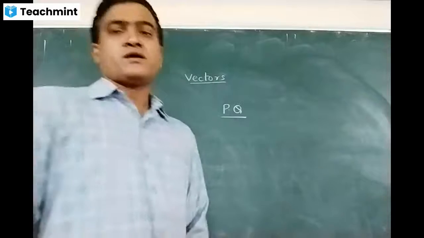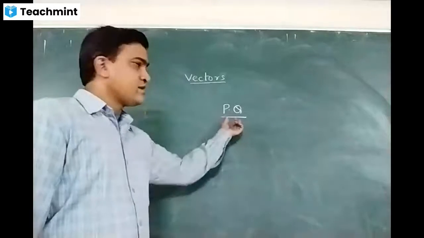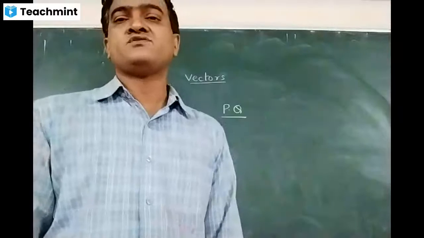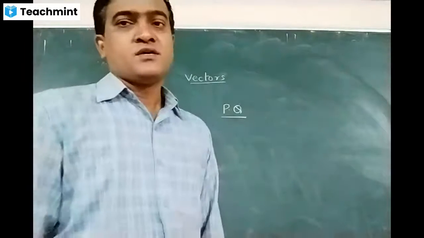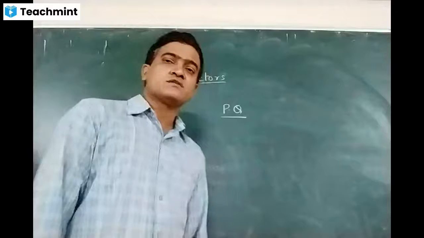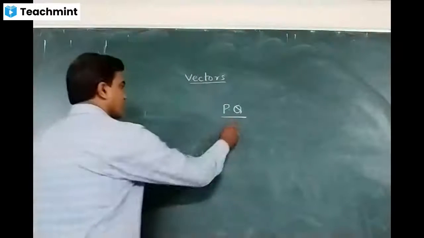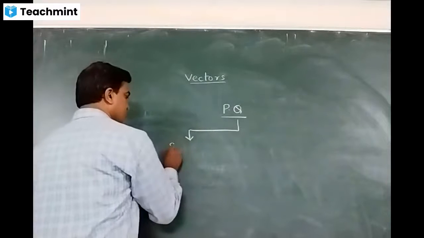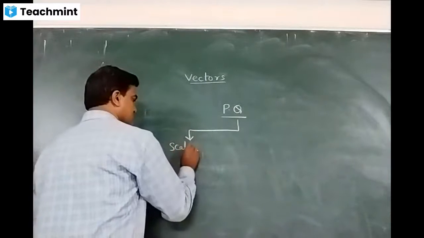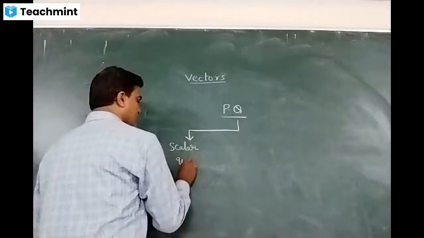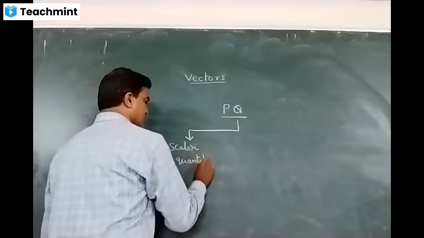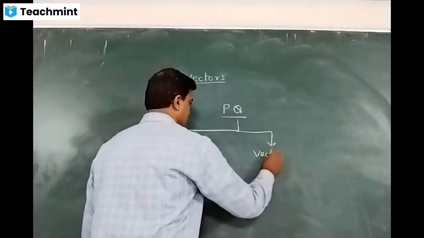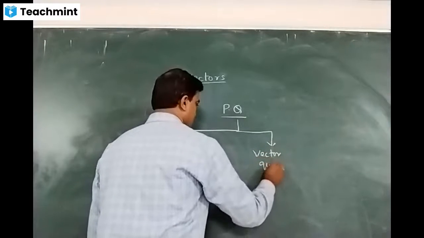So PQ, I'm taking the symbol for physical quantity. Physical quantity is generally classified into two types: one is scalar quantity, the other one is vector quantity.